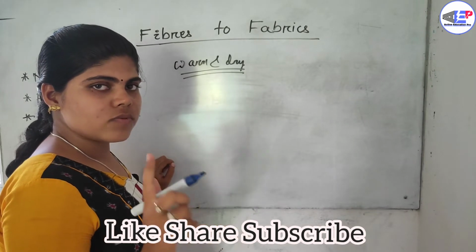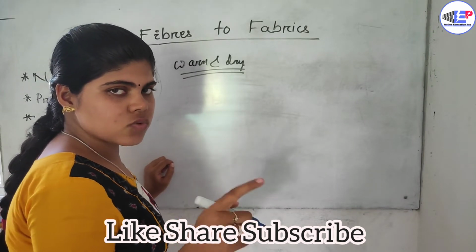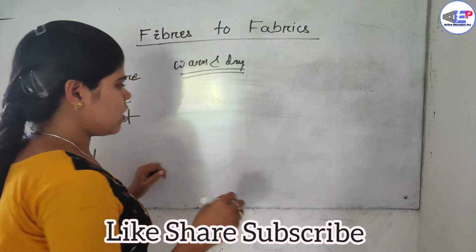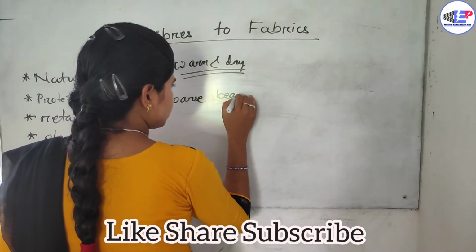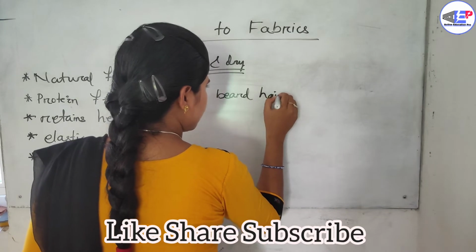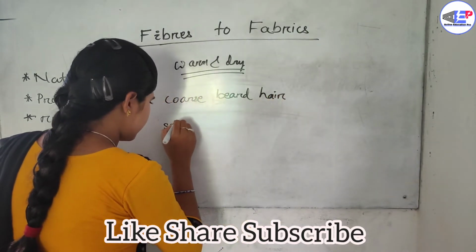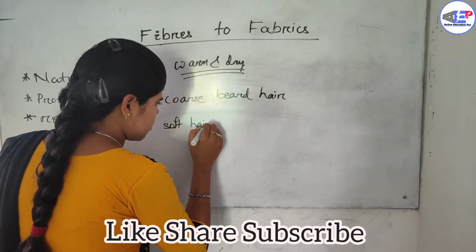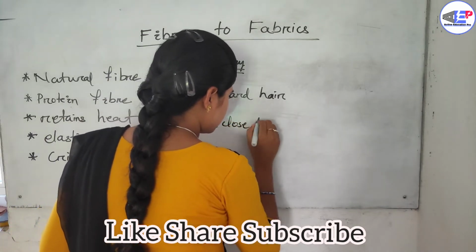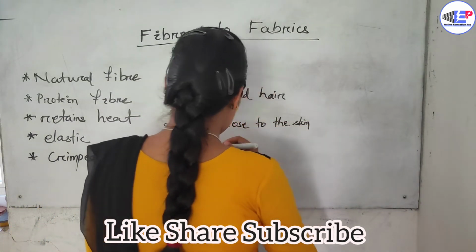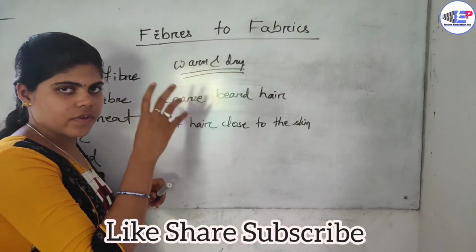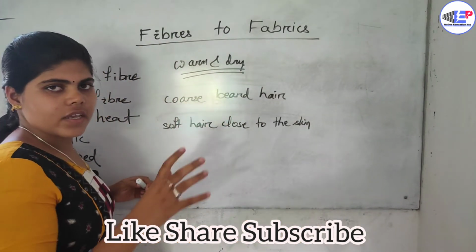There are two types of hair these animals provide. One is coarse beard hair, and the second type is soft hair close to the skin. Once again I repeat it. These animals providing the natural fiber wool live in snowfall areas.